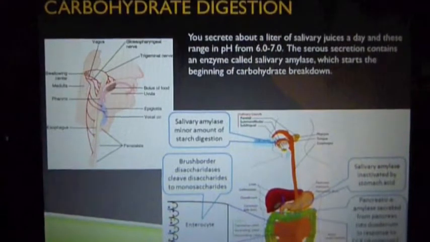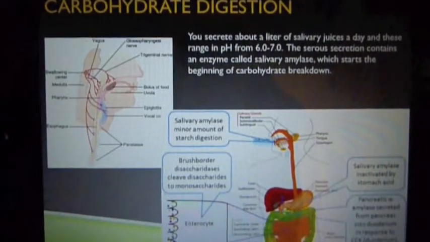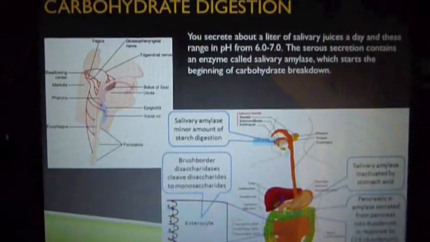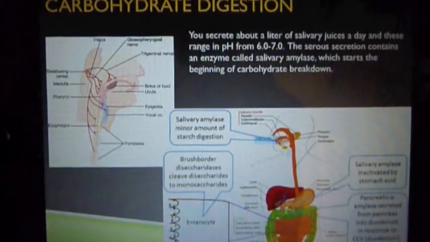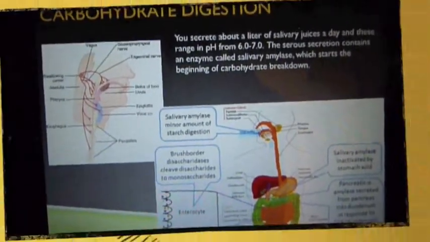These secretions contain an enzyme called salivary amylase. This enzyme breaks starches down into a disaccharide called maltose. Once these smaller carbohydrates reach the stomach, the acid environment will stop the activity of the salivary amylase.